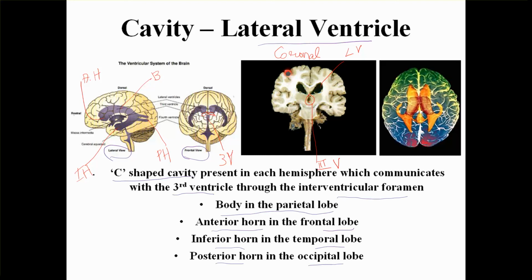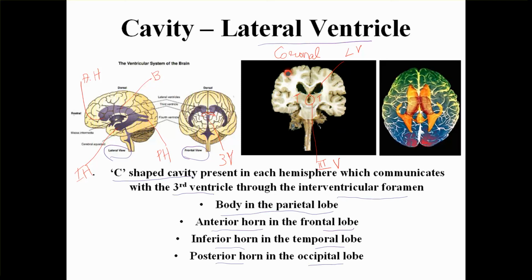So the third ventricle is between the two thalami. This is the thalamus over here and this thalamus over here. In this coronal section, the third ventricle is seen like a slit in between the two thalami. Whereas if you remember, previously we were discussing the medial section, the sagittal section, in which the third ventricle was cut open.